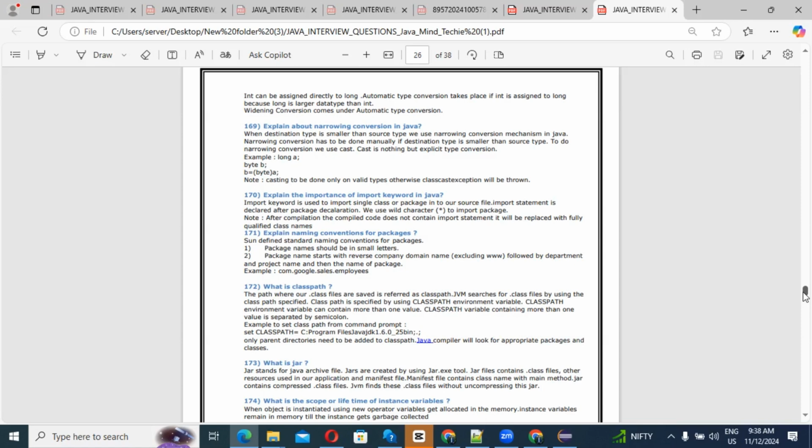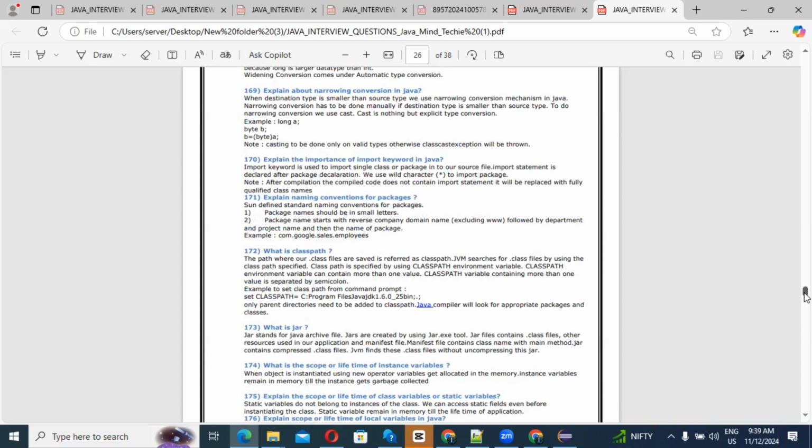Here one question may arise: what is a jar? Jar stands for Java archive file. Jars are created by using the jar.exe tool. Jar files contain .class files, other resources used in our application, and a manifest file. The manifest file contains the class name with the main method. So a jar contains compressed .class files, and the JVM finds these .class files without uncompressing the jar. This is what we should know about the jar.